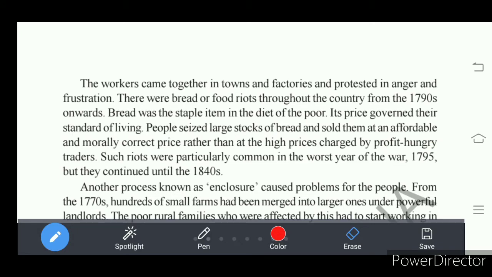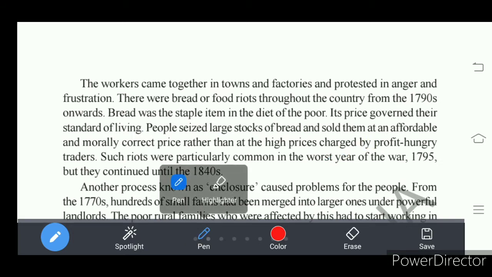So there were food riots throughout the country. These food riots continued up to 1840. And these food riots were very high during the worst years. What is meant by worst years?